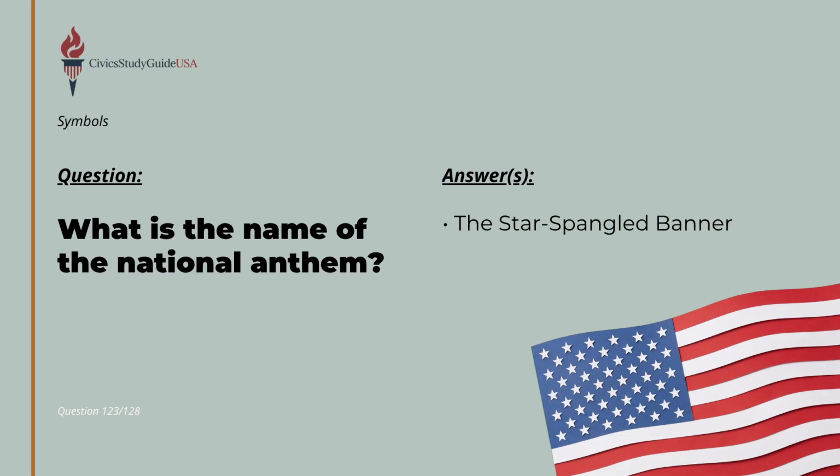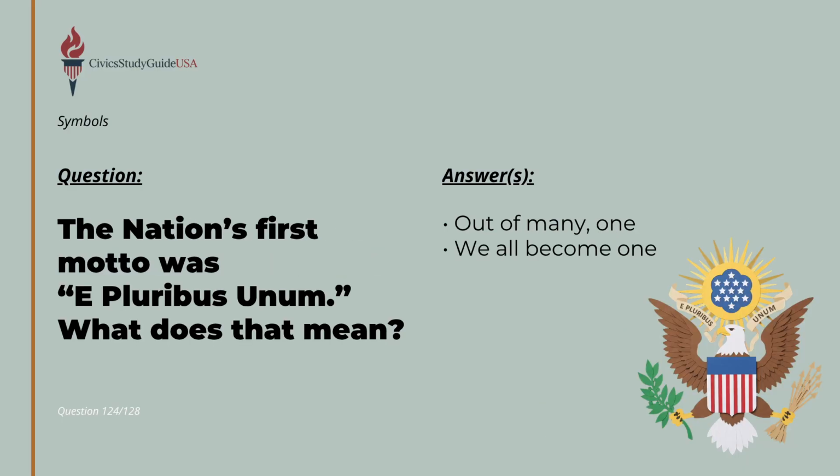The official name of the national anthem is the Star-Spangled Banner. Long before our current national slogans, the founders chose a Latin phrase that perfectly summarized the experiment of uniting diverse colonies. The nation's first motto was E pluribus unum, a phrase that means out of many, one.